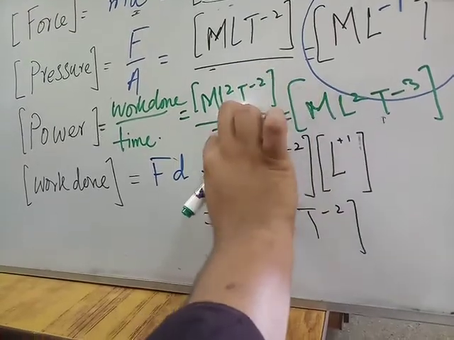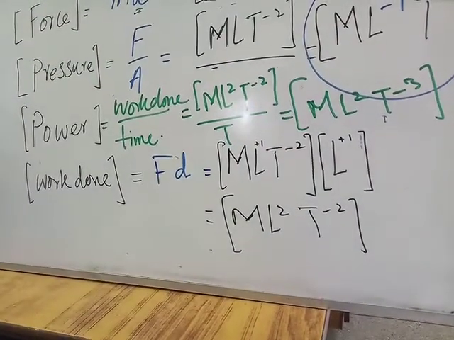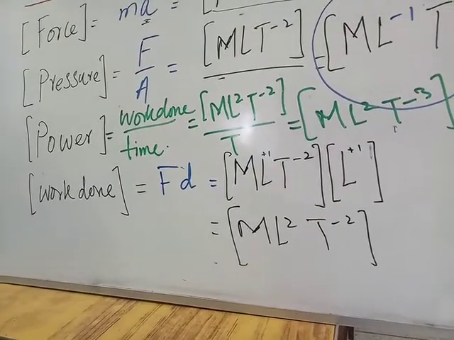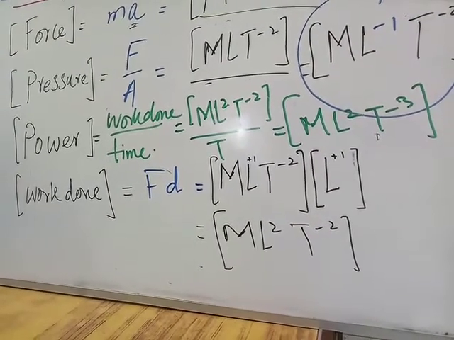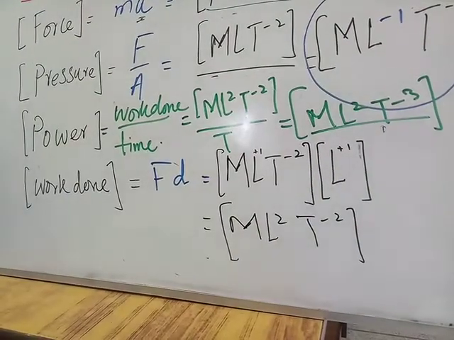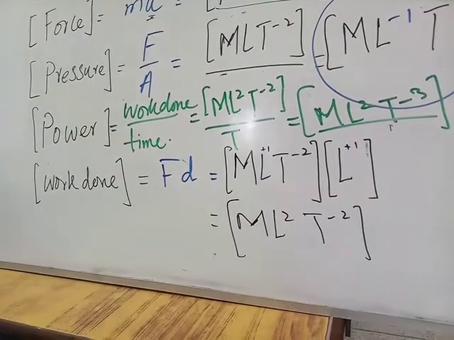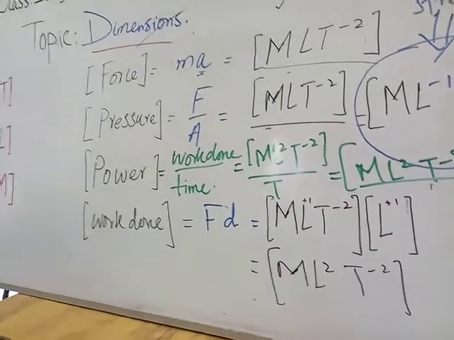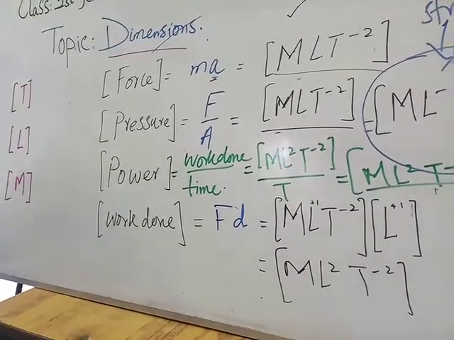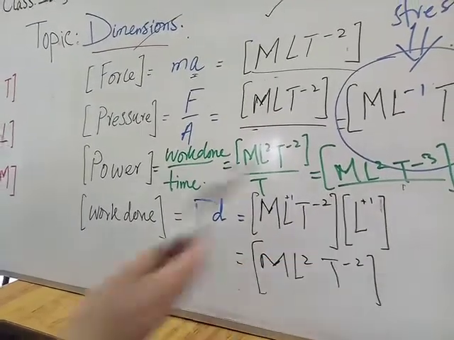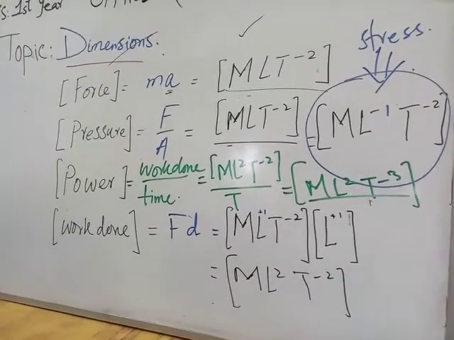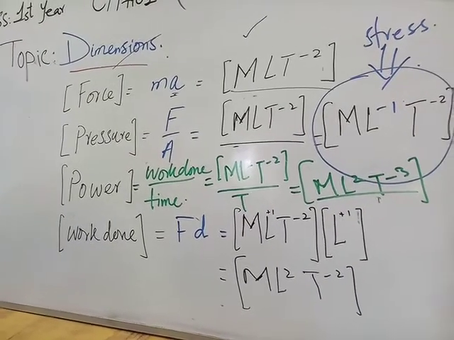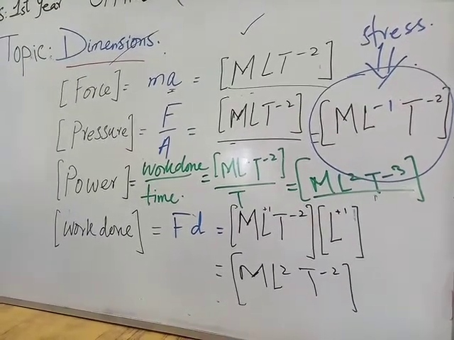This is minus 2, and when T goes to the numerator, the power of T becomes negative. So minus 2 minus 1 is minus 3. This is the dimension of power. So we can write these physical quantities in terms of base quantities with specified letters enclosed in square brackets. These are called the dimensions of the quantity.